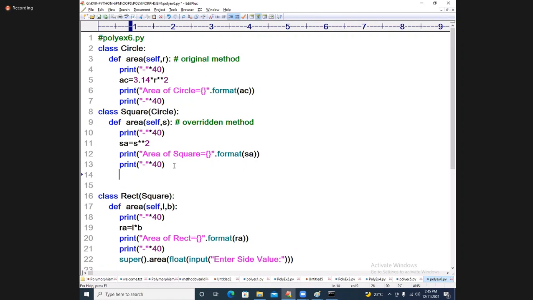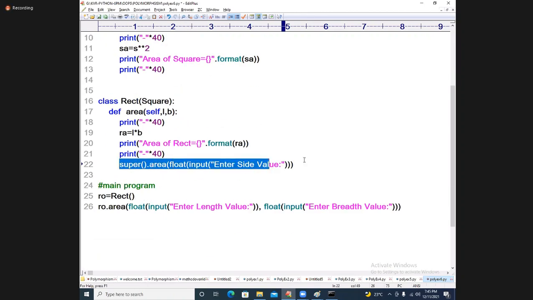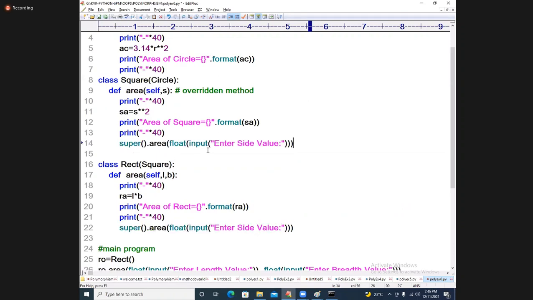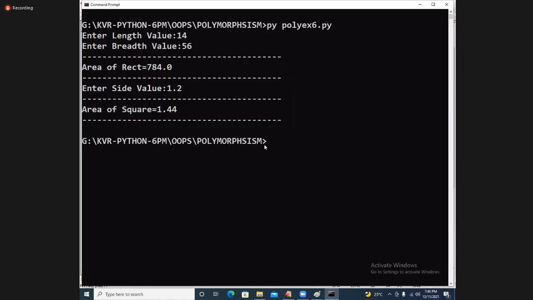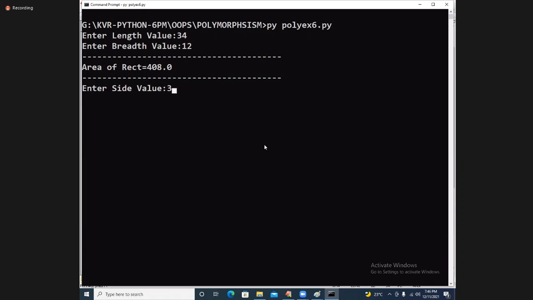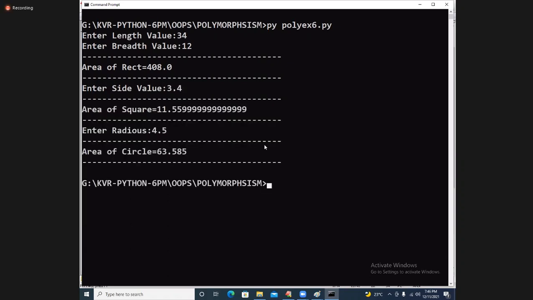How do you call it? Same to same. I will call it super dot. Tell me, super dot, enter what? Radius. Enter radius. What a beautiful logic. See, 3.4 and radius 4.5. Beautiful answer. I got it. Understand, students? With the parameters, I passed it. Are you okay? Is it clear, students? Yes.